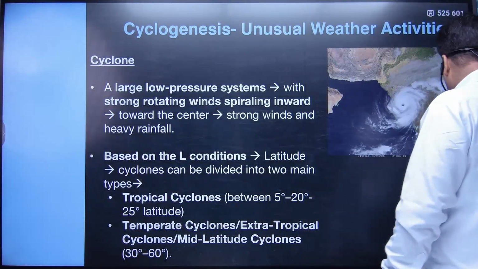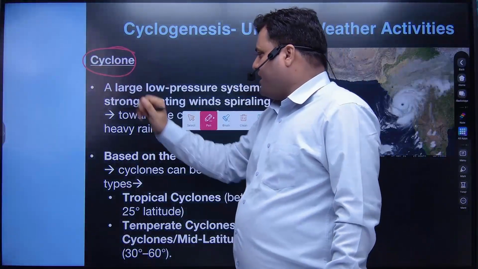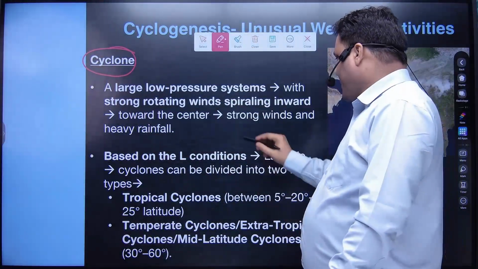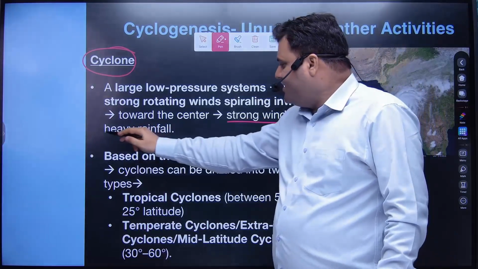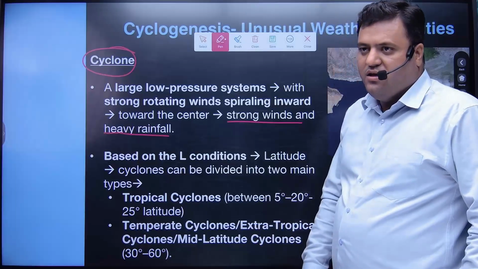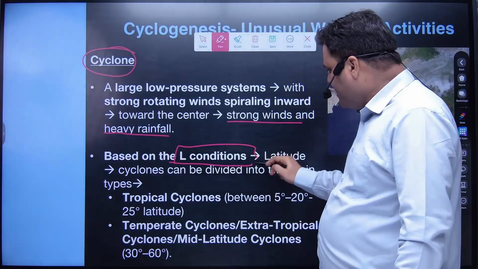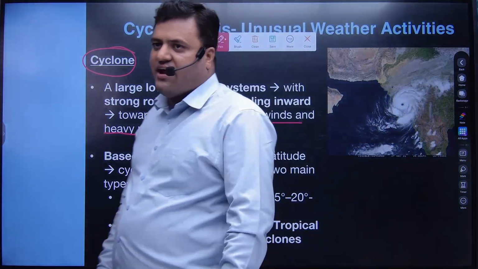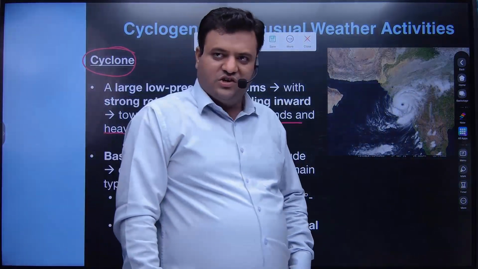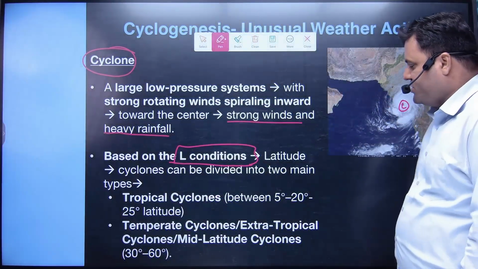So if we have the existence of that kind of pressure, that will be known as what? Cyclone. And in a cyclone we'll have strong winds and there will be heavy rainfall. How and why, you will have clarity in a while. Now, based on the location, based on the latitudinal conditions, where can we have these kinds of conditions where this low pressure could form?